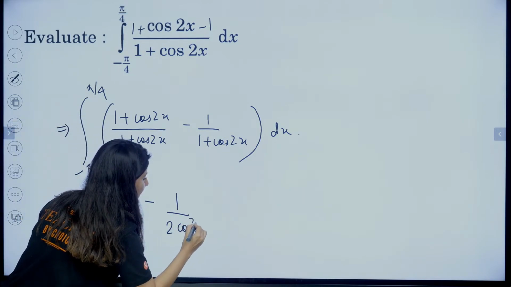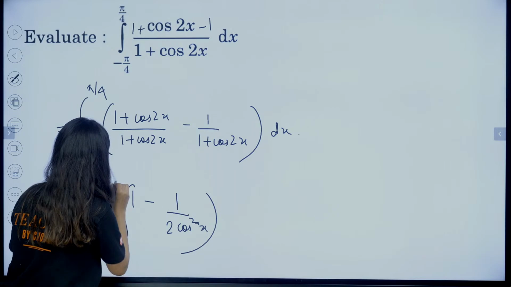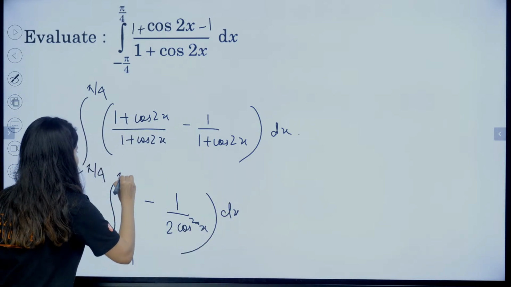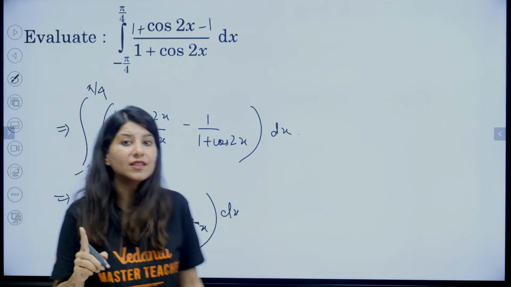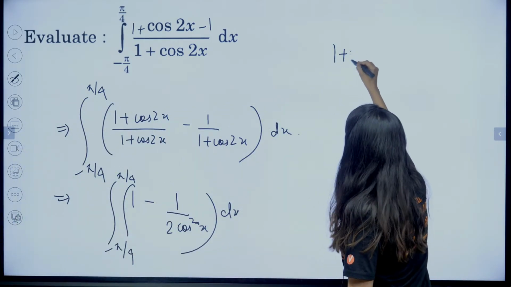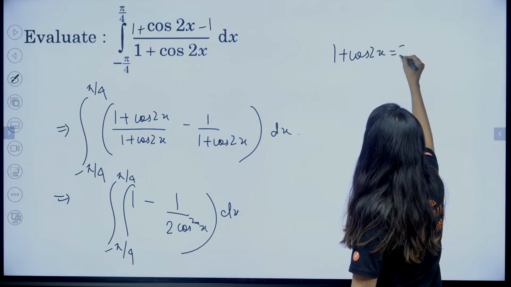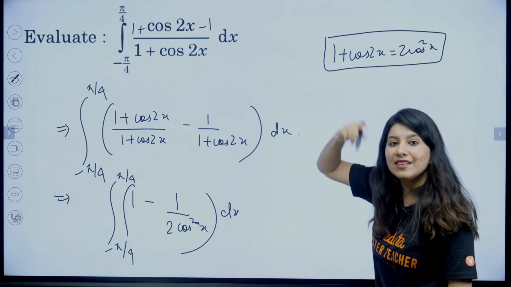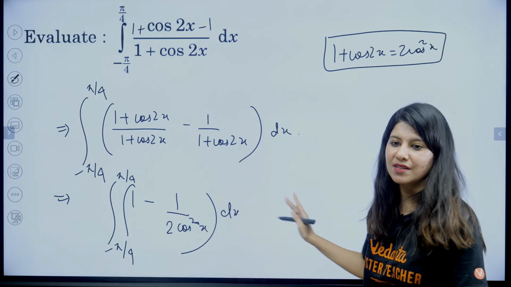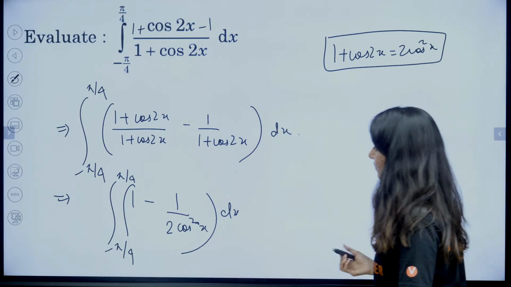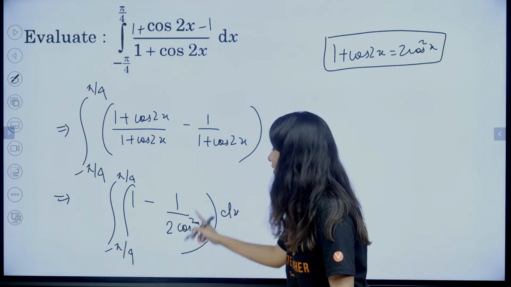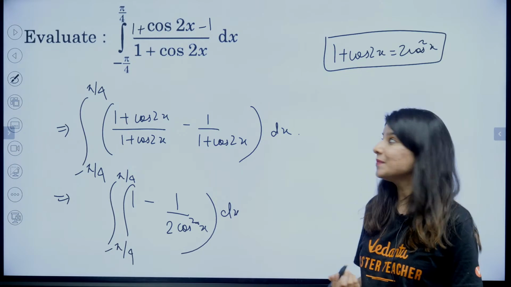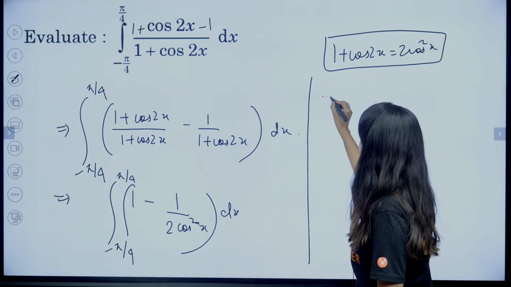It is 2 cos square x. Integration of this with respect to dx, please apply minus pi by 4 to pi by 4. Please do write the formula over here: 1 plus cos 2x equals 2 cos square x, inside the box. I won't be telling you again and again. Please remember this. So integration of 1, and 1 upon 2 sec square x. Integration of sec square x, who is going to tell me?